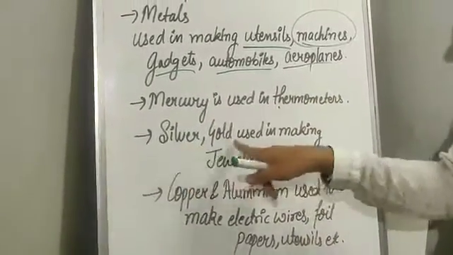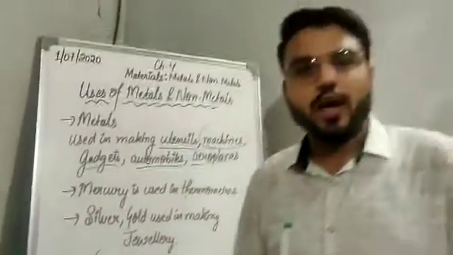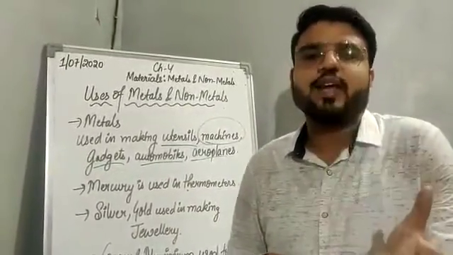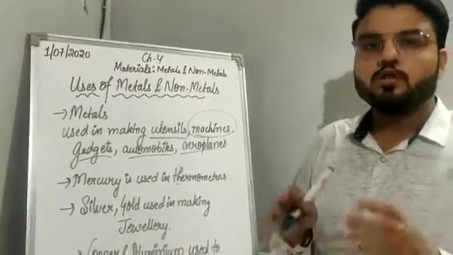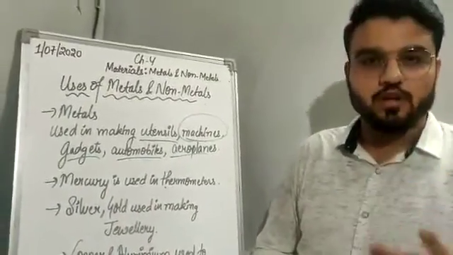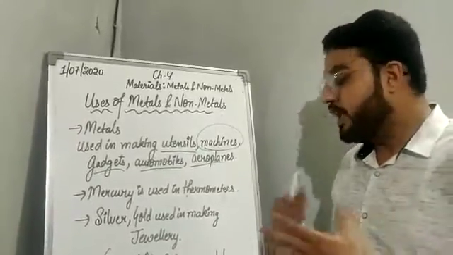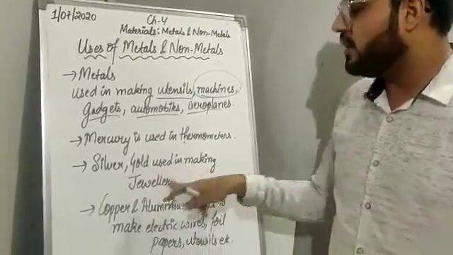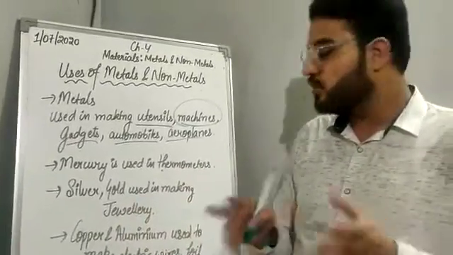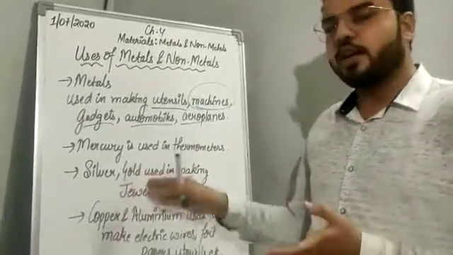Next we have silver and gold. Silver and gold are very less reactive metals. They are almost the least reactive metals. So they do not react with air and water very quickly. They are least reactive. So they are used in making jewelry, silver and gold.